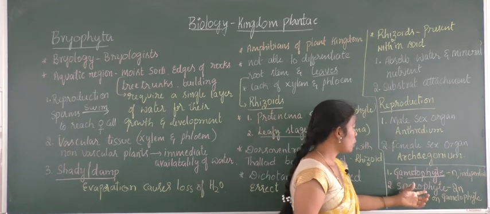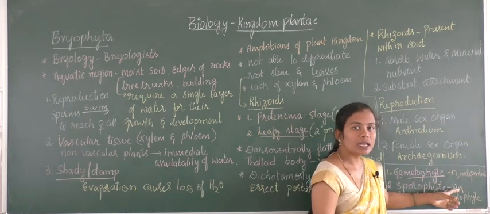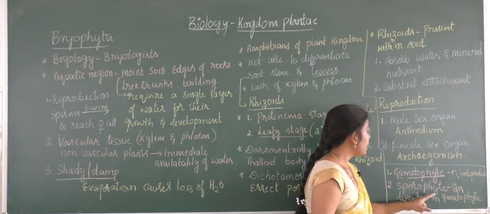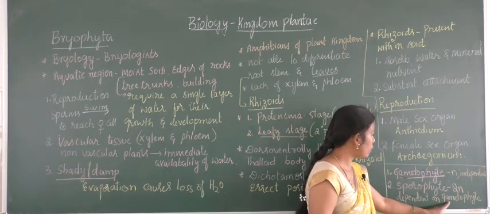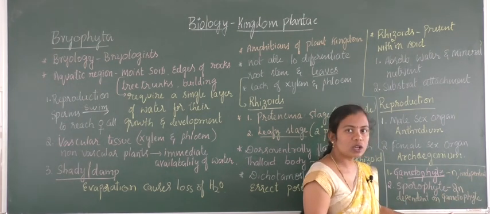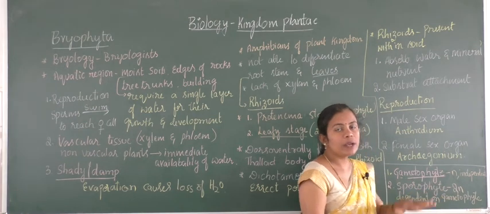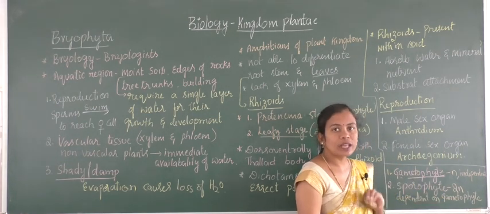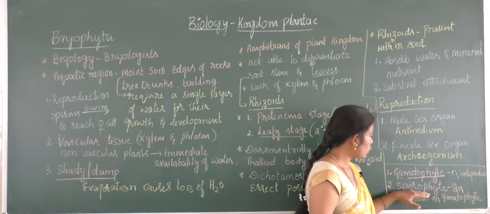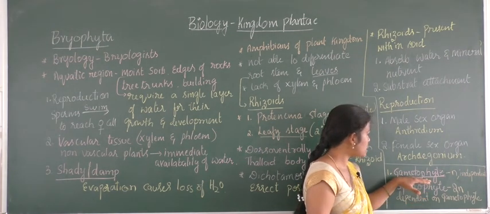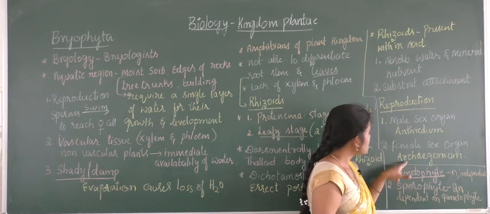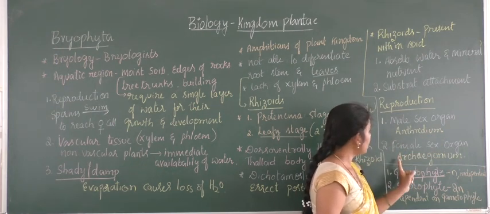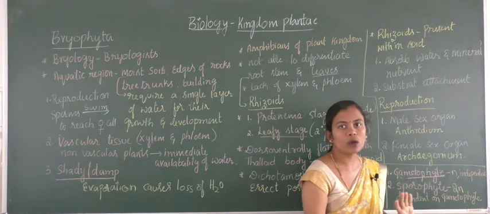When it comes to the sporophyte, this is 2n, that is diploid in condition. It is dependent on the gametophyte due to the lack of rhizoids of its own, and it depends on the gametophyte for its nutrition and also nourishment. The sporophyte will produce spores, and the gametophyte will produce gametes. Here the gametes are from the antheridium, a male one, and the archegonium, a female one.